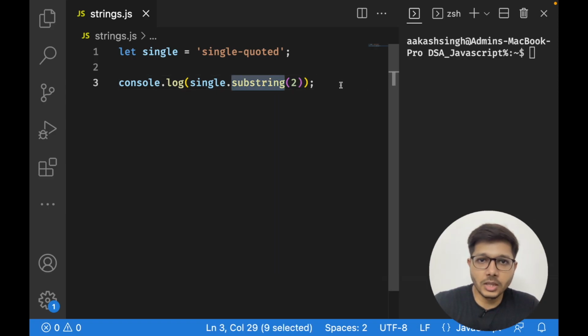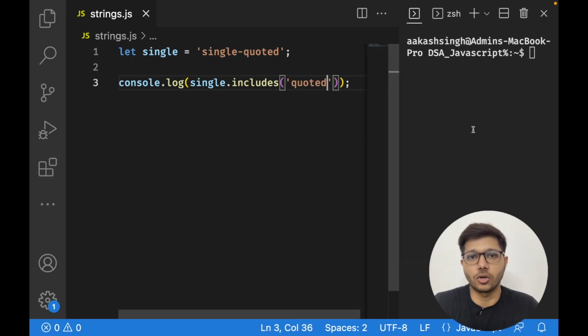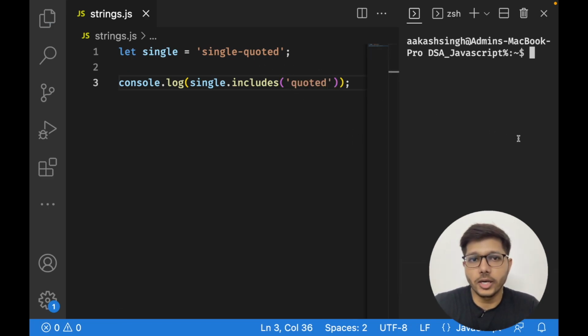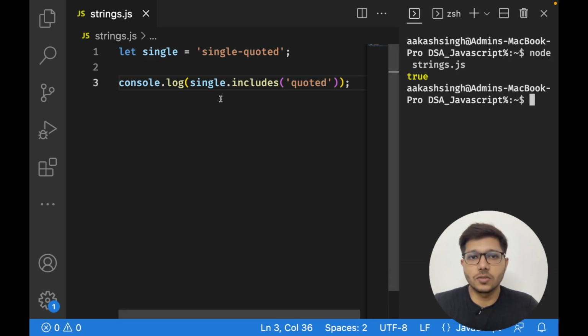Then there is one more method that you should know. It is the includes method. What includes does is, suppose you want to search if a string exists in your main string variable or not. Suppose I want to search if quoted exists or not. So I can just console.log it, and it is going to return true or false depending on whether the string exists or not, right? So this is what includes does.